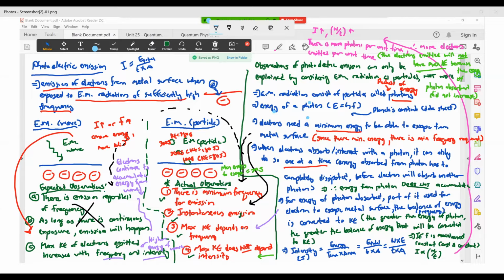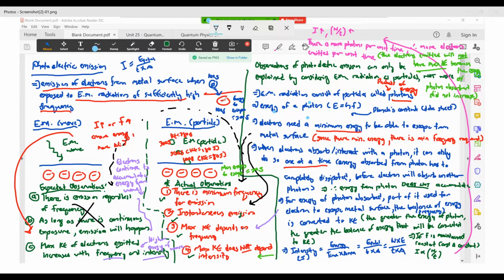The electron absorbs the photon, and say this one has 100 joules of energy. So your electron will gain 100 joules of energy. But say the energy for your electron to escape is 200 joules.